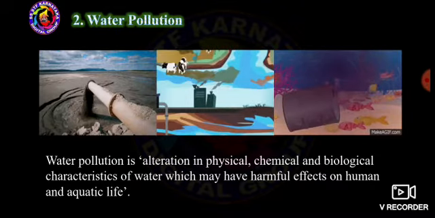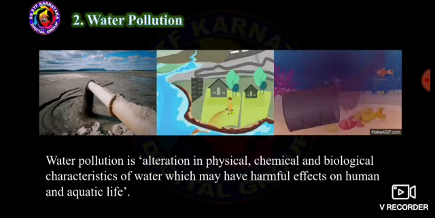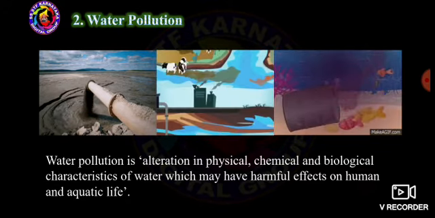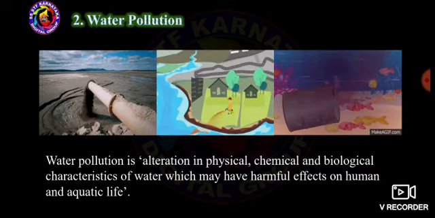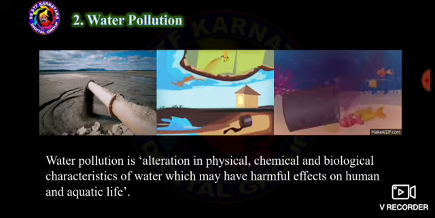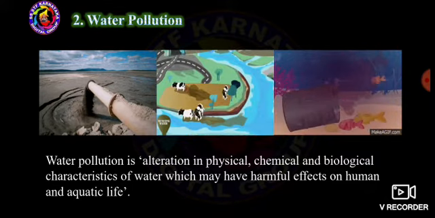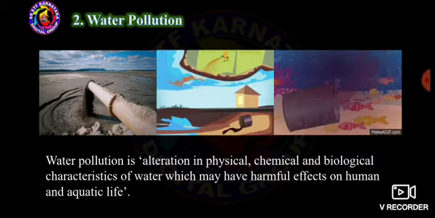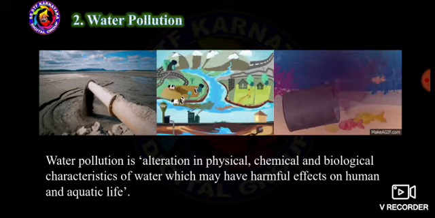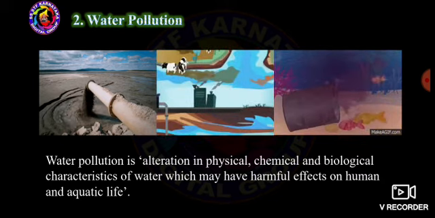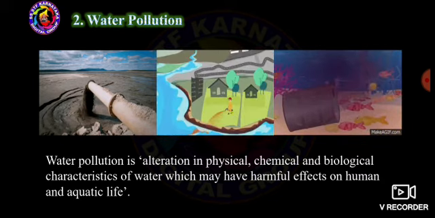So after that, let us know about water pollution. Water pollution is alteration in physical, chemical and biological characteristics of water which may have harmful effects on human and aquatic life. You already know what aquatic life is. Aqua means water. Aquatic life means life that survives with the use of water itself.